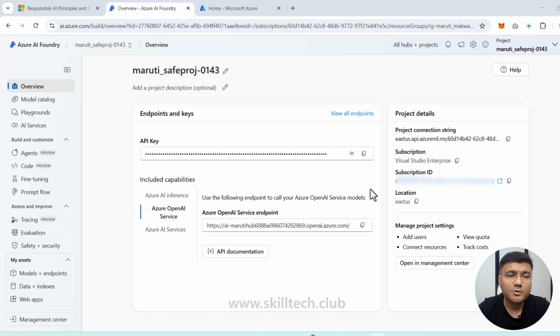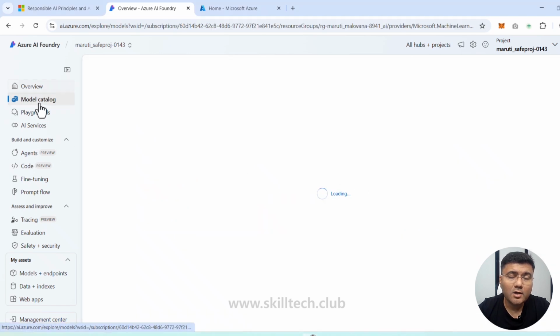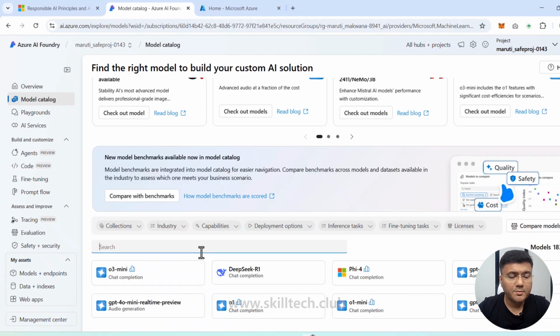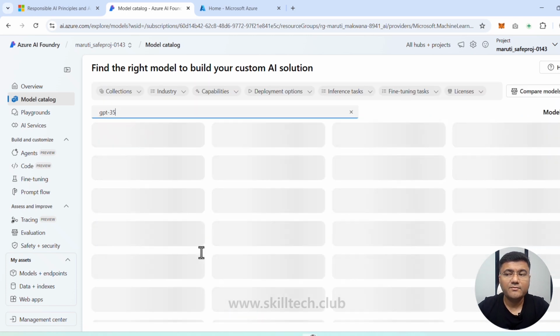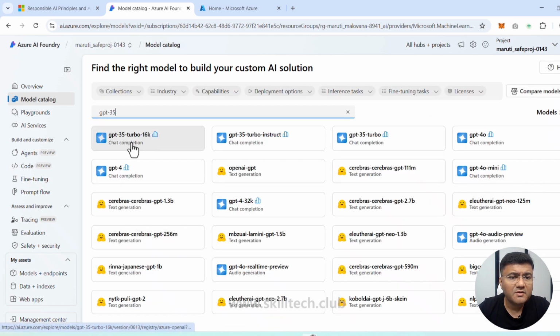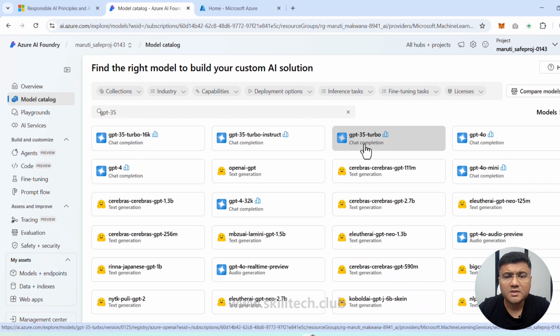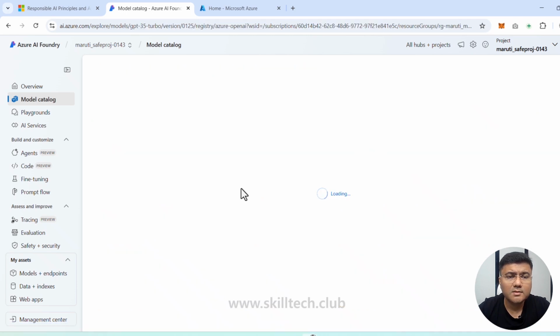The hub and a project both are created, so I think we are good to go. The first thing which I'm going to do is click on my model catalog and create one deployment of the GPT-35 model. So I'm going to choose GPT-35, and in the GPT-35 Turbo, I have the GPT-35 Turbo model.